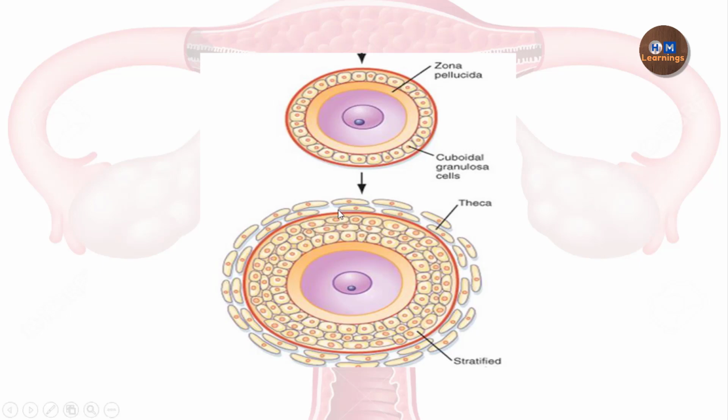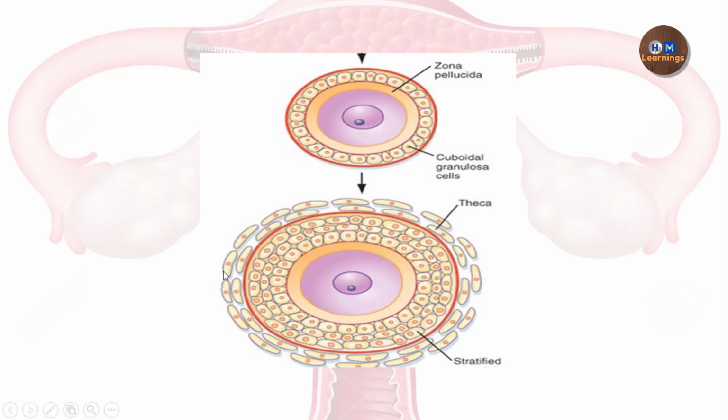Now, how is the secondary follicle formed? The granulosa cells start proliferating to form a stratified layer, meaning there will be many layers of granulosa cells. So there is the primary oocyte, the cell membrane of the primary oocyte, zona pellucida, then many layers of granulosa cells, and the basement membrane. As the number of granulosa cells increases, they release some factors that lead to the proliferation of the surrounding stroma cells into theca cells.